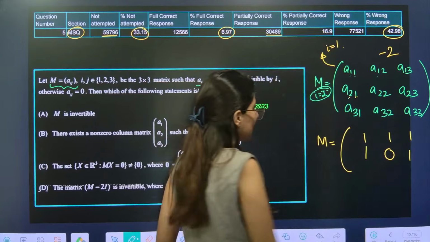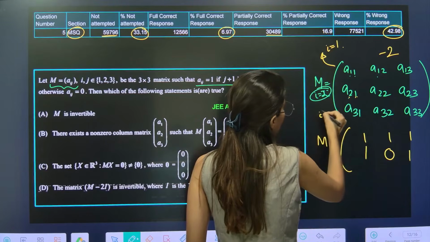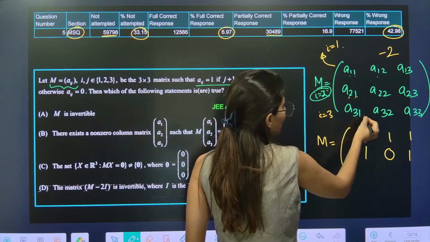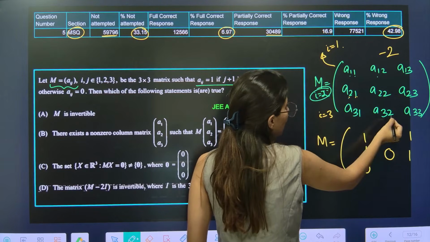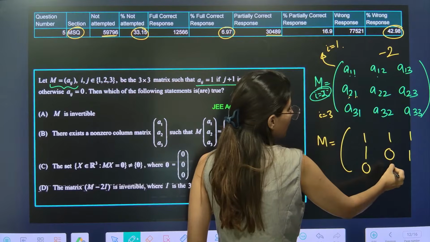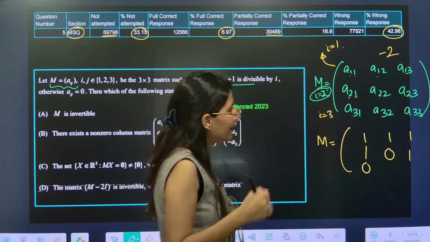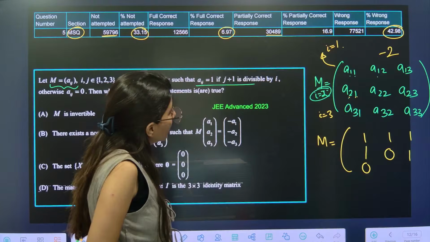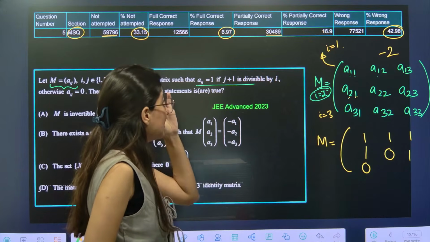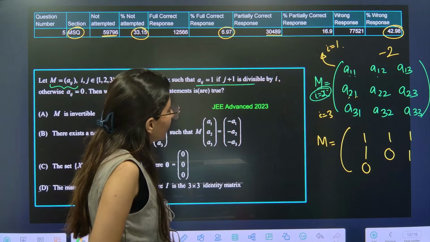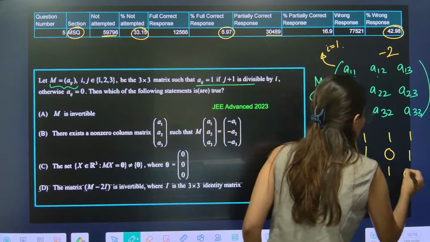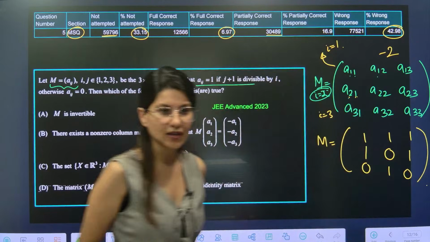So this is correct. Now here i is 3. 2 divisible by 3, no. 3 divisible by 3, yes. 4 divisible by 3, no. So this is how this matrix M is coming along.